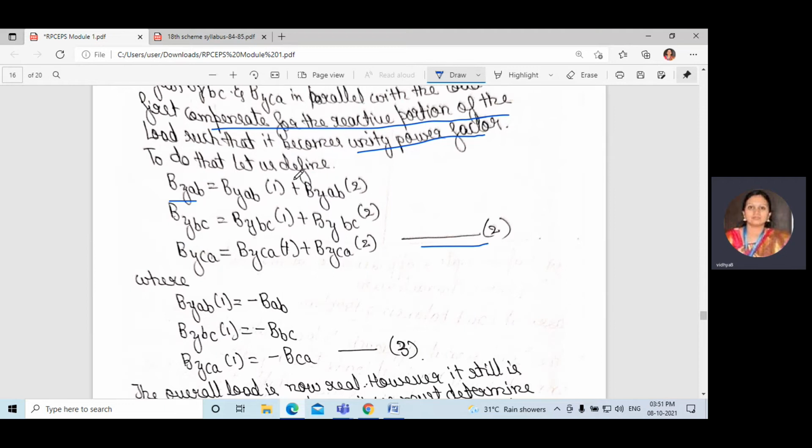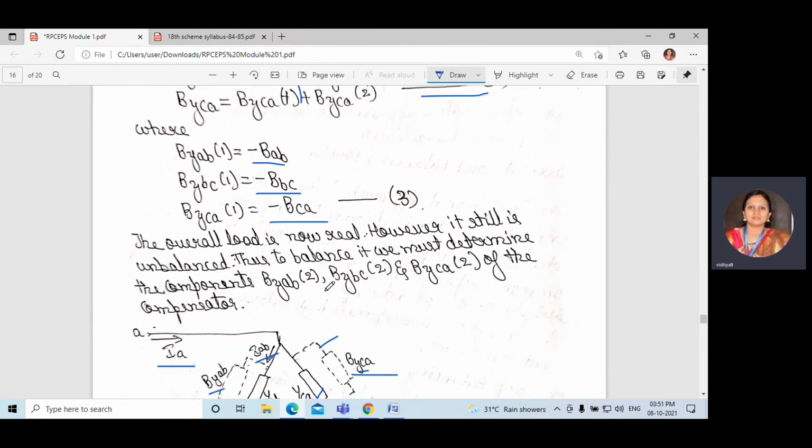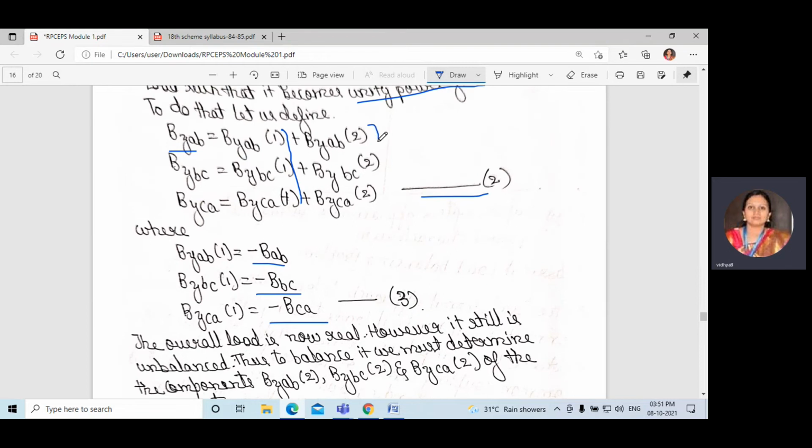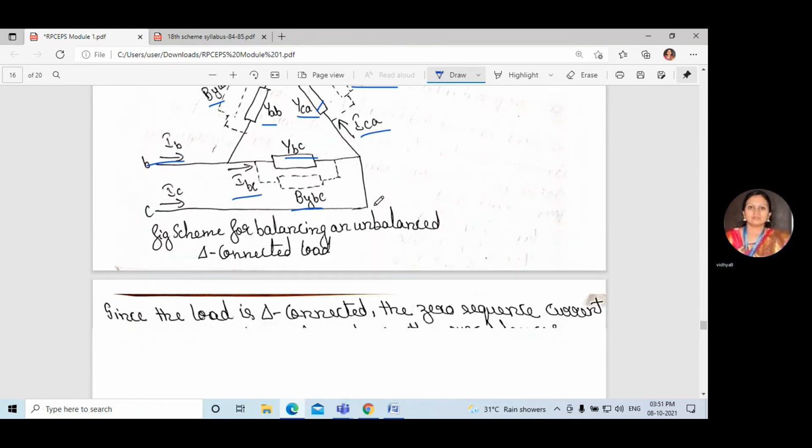What do these values mean? These values are similar but with minus BAB, minus BBC, minus BCA. Here the overall load is real, but it is still unbalanced. To balance that, we need to determine these component values, these three values.